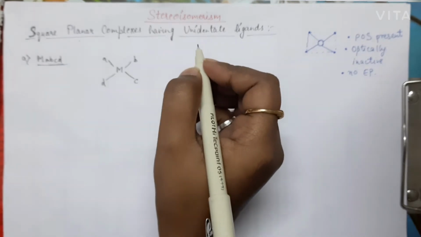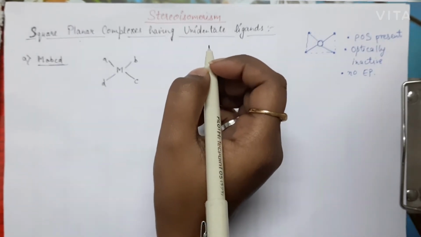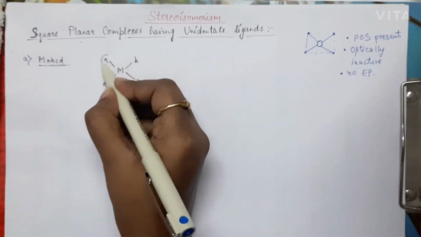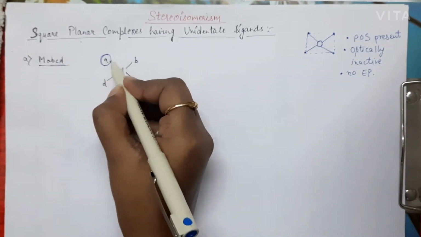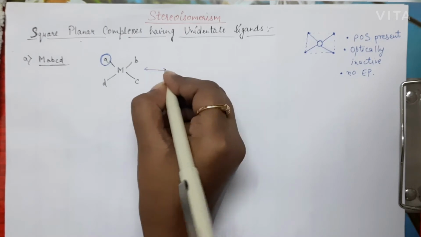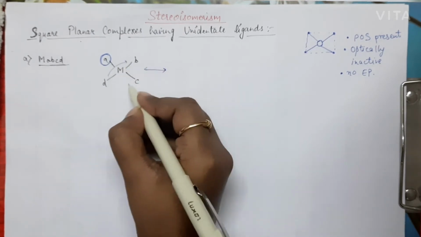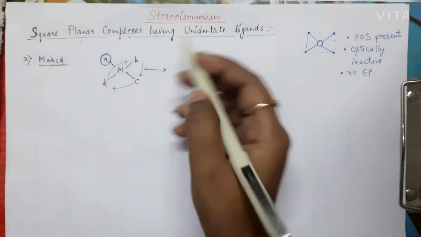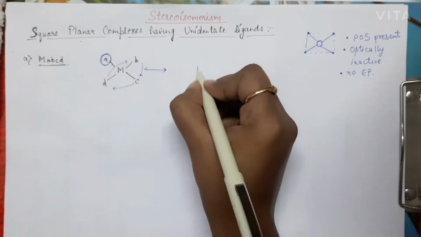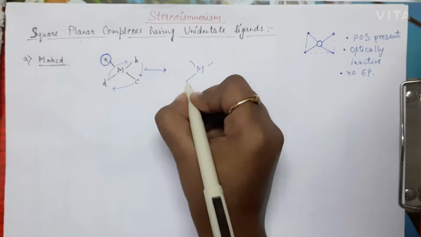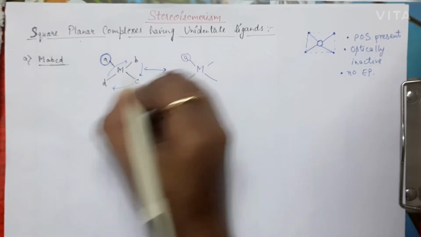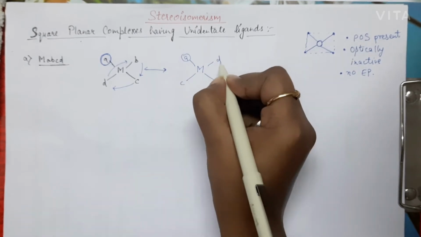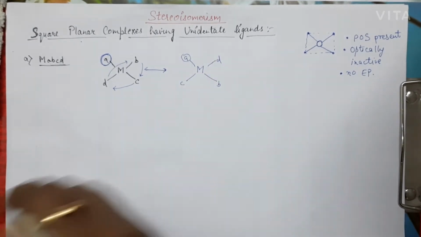So in order to find out the number of isomers possible, what we have to do is just fix one of these ligands. Suppose I am going to fix this A. Now you have to rotate the remaining ligands, not actual rotation but here only. So A will remain here, and B will shift here, C here and D here. This is a new isomer.